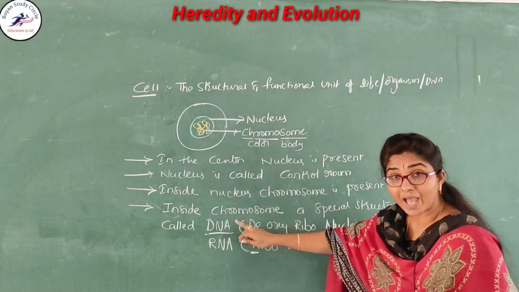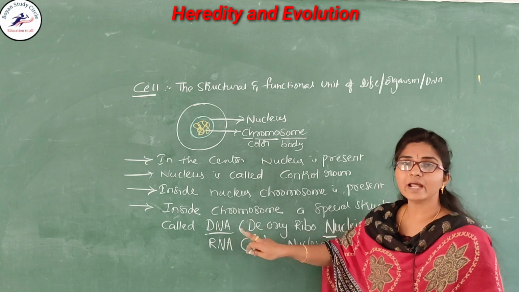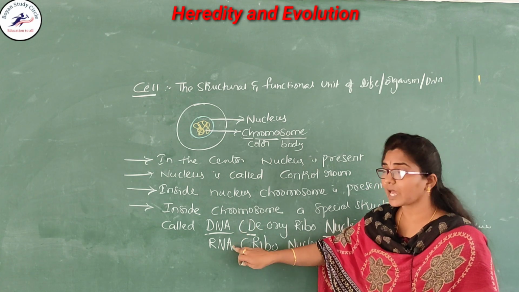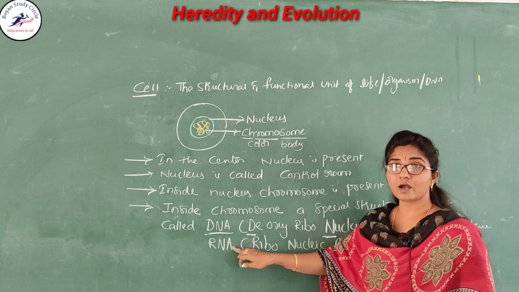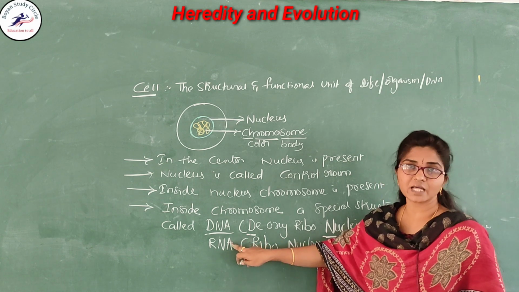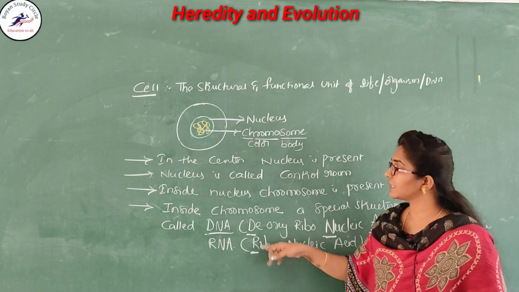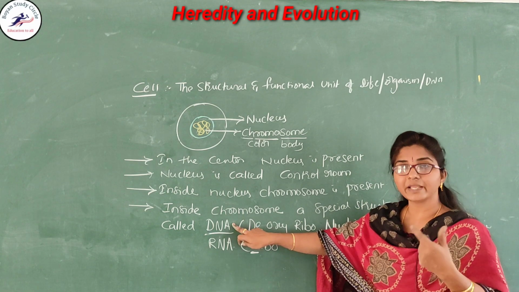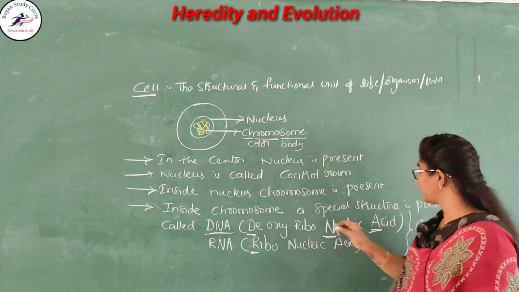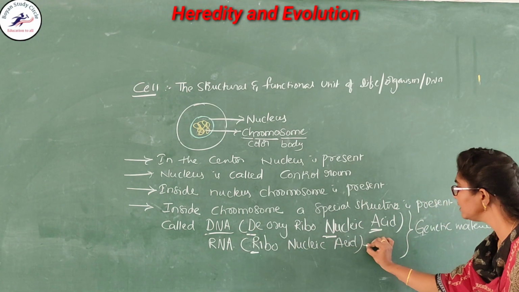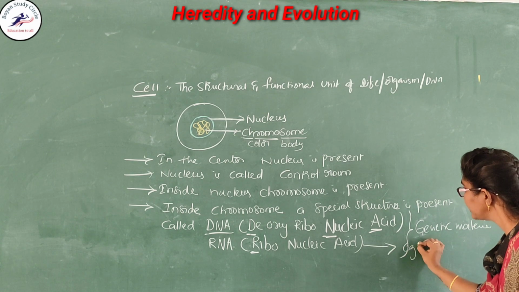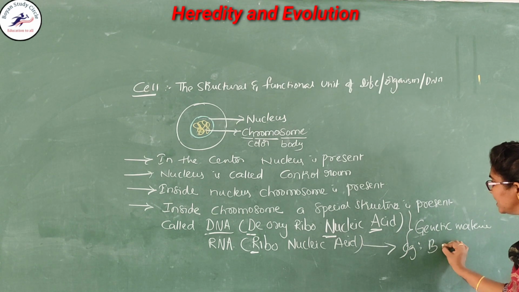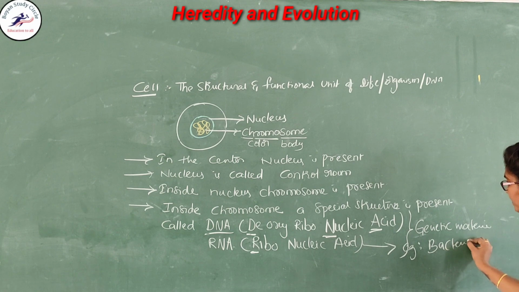But some organisms have DNA and some, here the bacteria and viruses, have RNA as the genetic material. Other organisms, the higher animals, have DNA. So here I am writing where RNA is present. It is present in some bacteria and also in viruses.